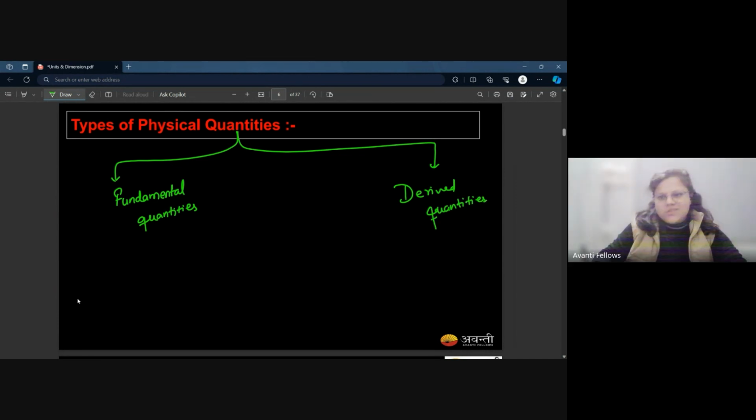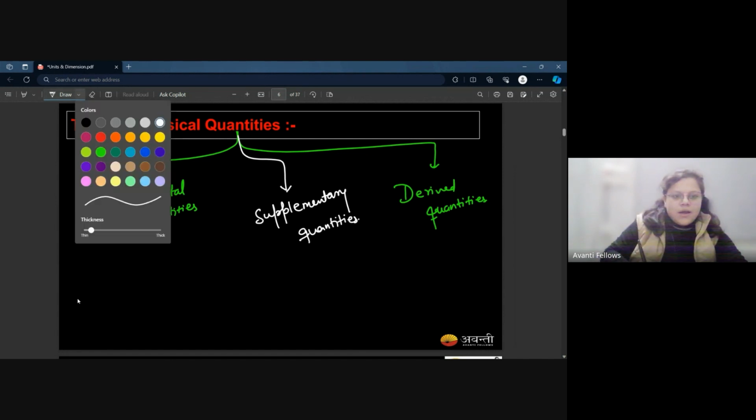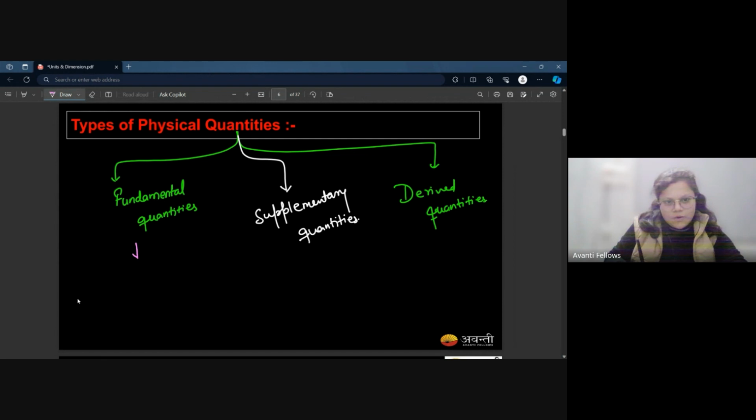Actually, there is a category over here, that is supplementary quantities. We will read about it later on. But let's focus on fundamental quantities. As its name suggests, something which is very fundamental in its nature. You cannot further divide it, right? It is the basic one. By multiplying it, by dividing, you get the derived quantities. But fundamental is something which is very basic.